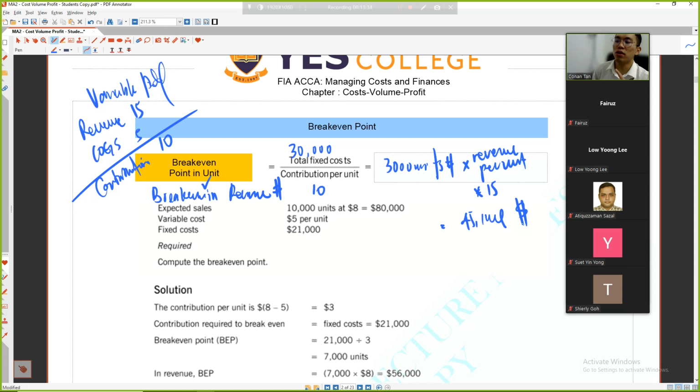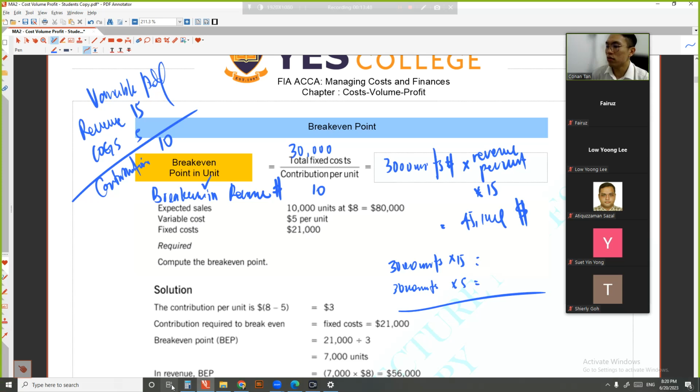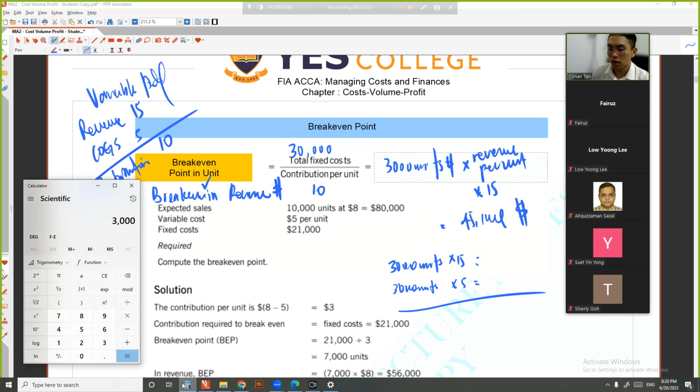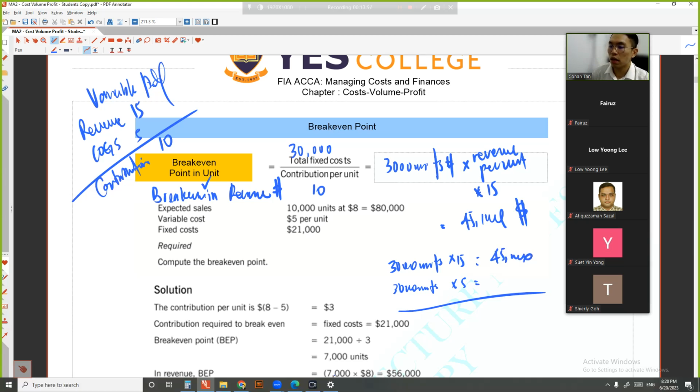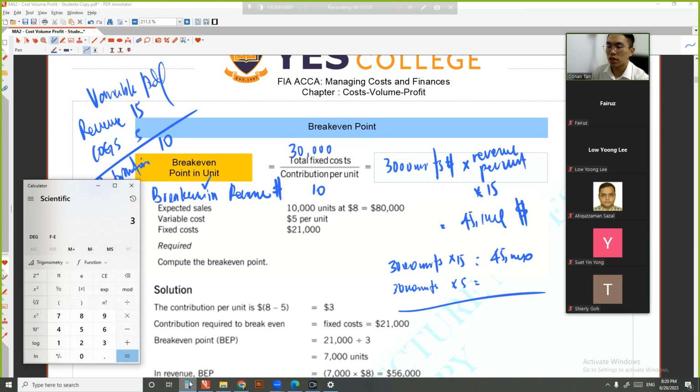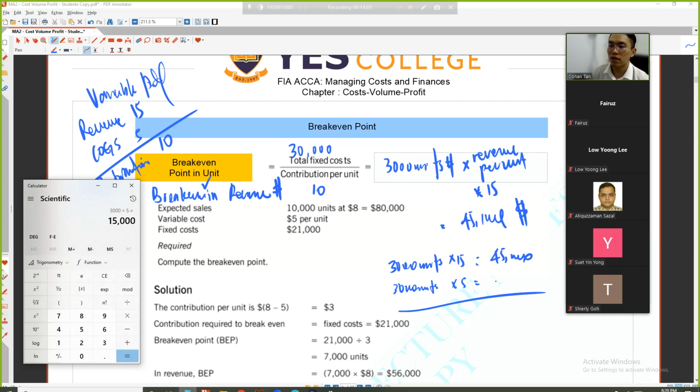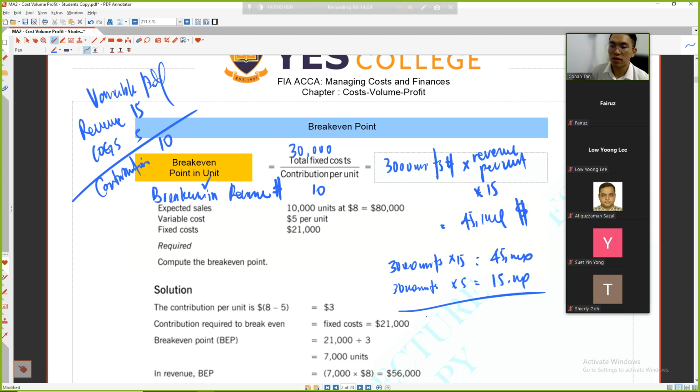But I don't want to know the units, I want to know how much revenue I get. 3,000 units times 15 is 45,000. 3,000 times 5 is 15,000, which means the contribution is 30,000.